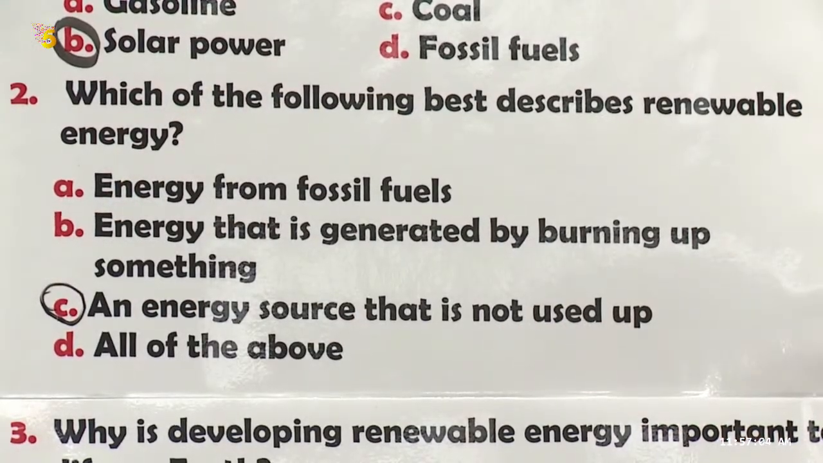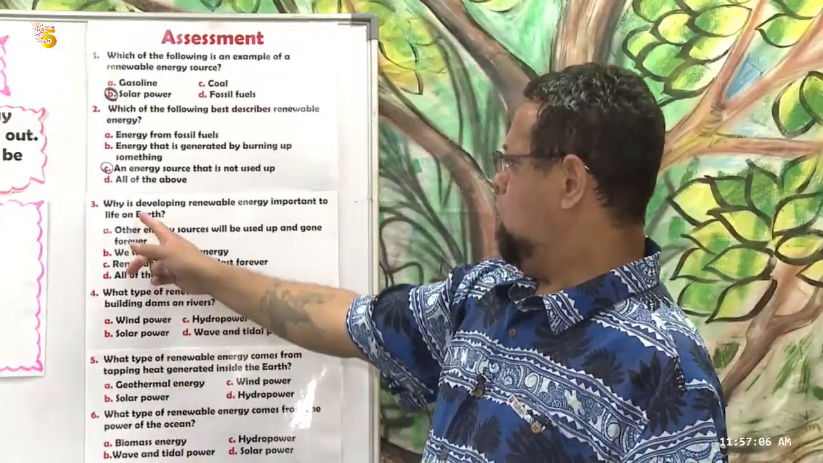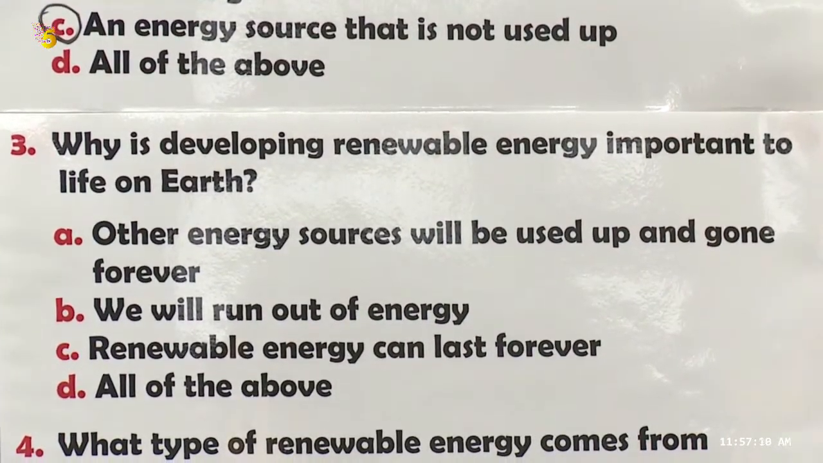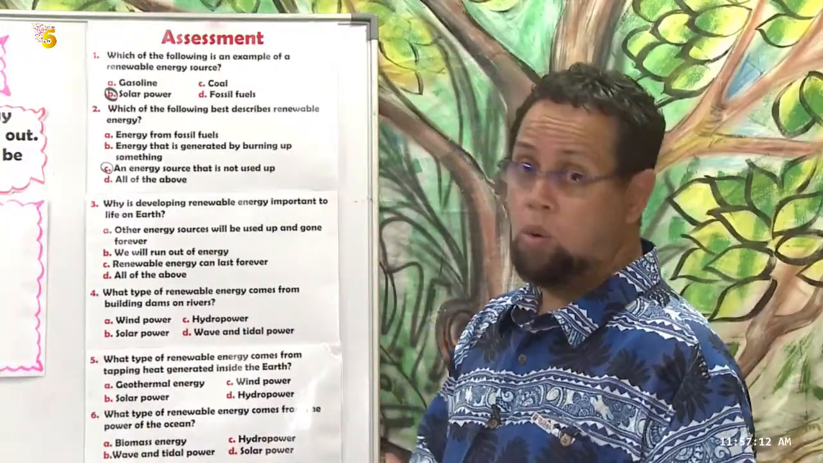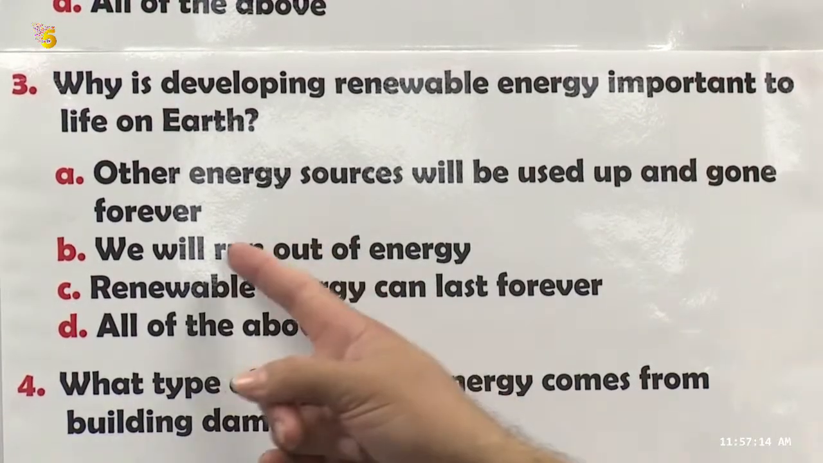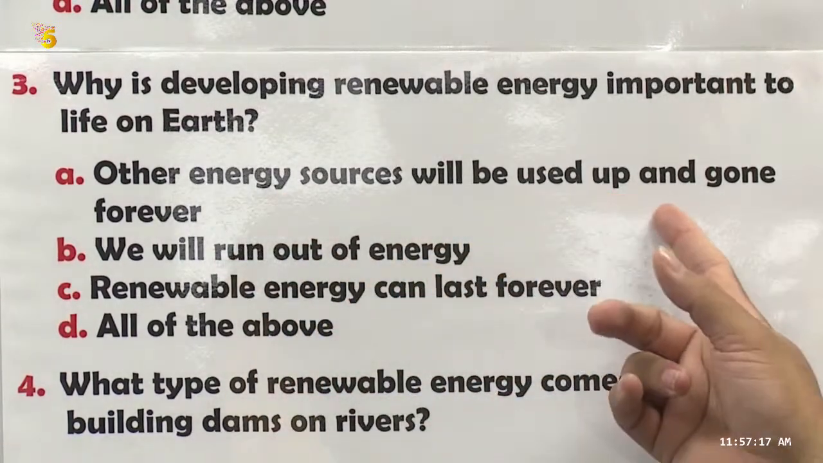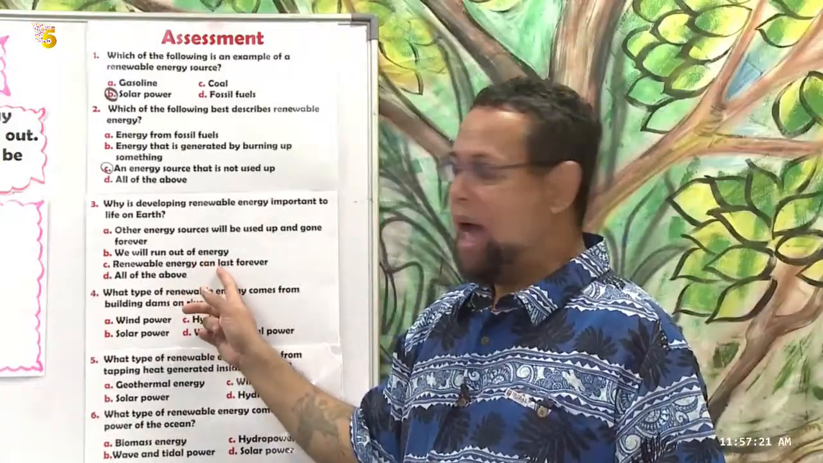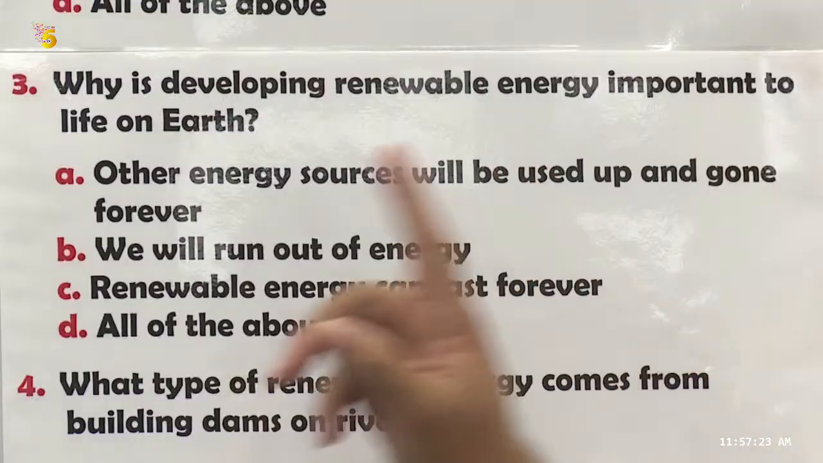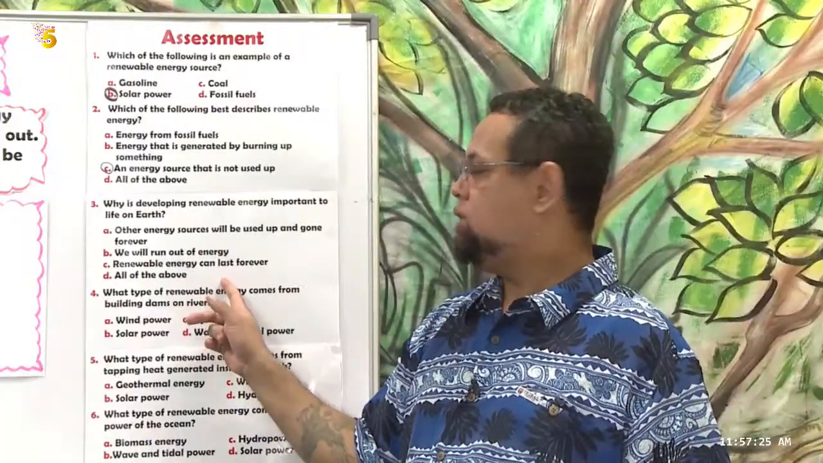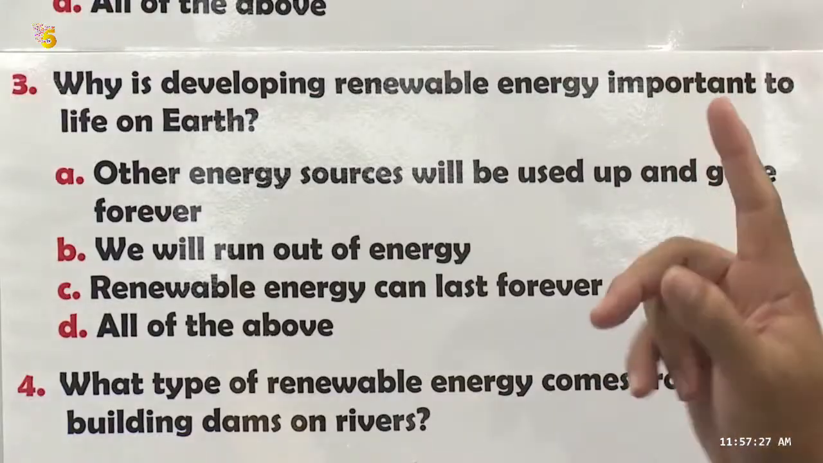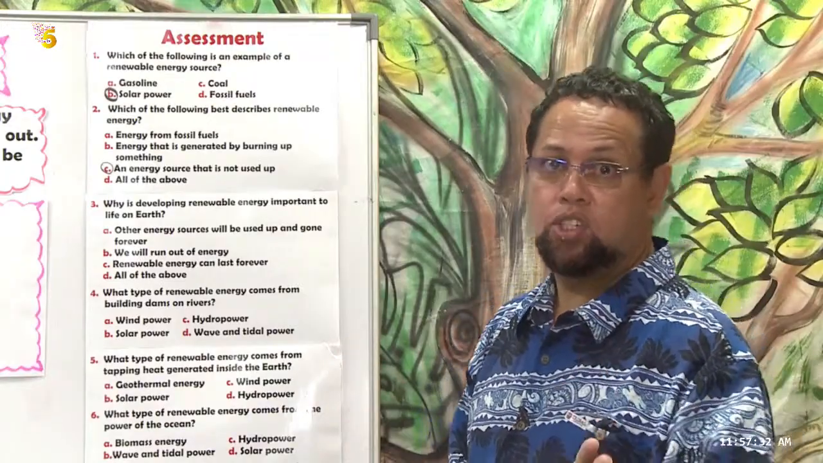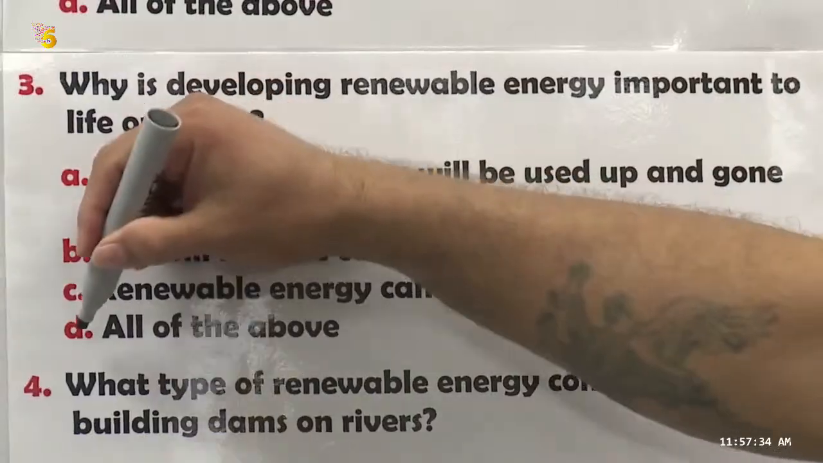Okay. 3. Why is developing renewable energy important to life on Earth? A, other energy sources will be used up and gone forever. B, we will run out of energy. C, renewable energy can last forever. And D, all of the above. What's your answer? D. Good.